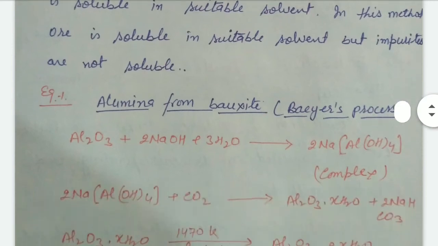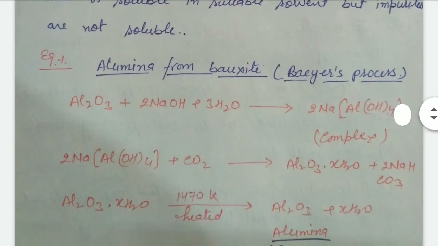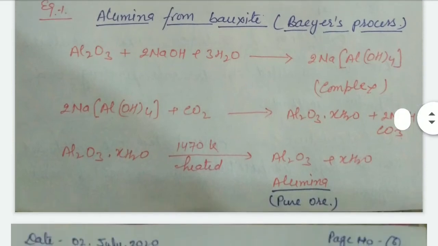For example, alumina from bauxite. Bauxite is the ore of aluminium, Al2O3, an impure ore, combined with NaOH and H2O. NaOH acts as a leaching agent to form a complex, aluminum hydroxide, which reacts with CO2 to form alumina, Al2O3.xH2O.